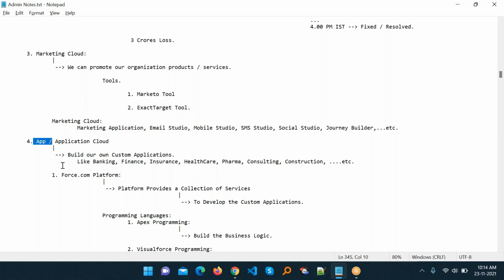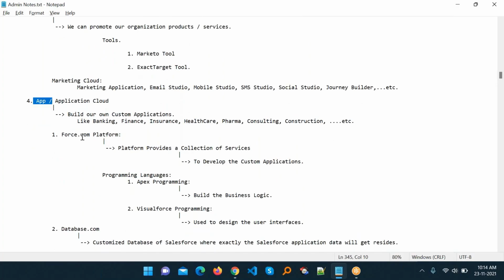And we have another thing, the force.com platform. Force.com platform is a kind of environment where we can develop our custom application.